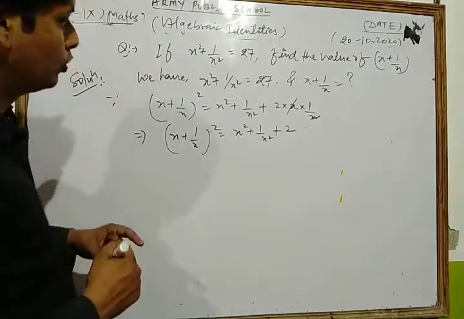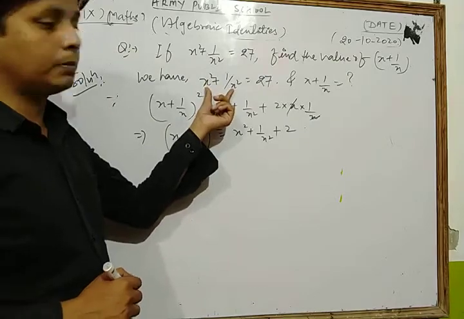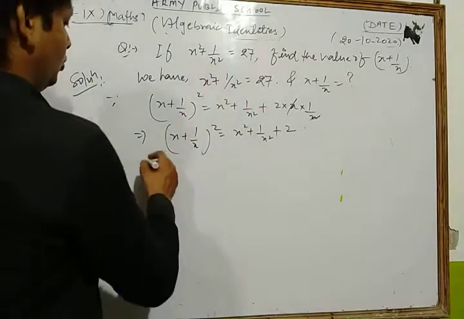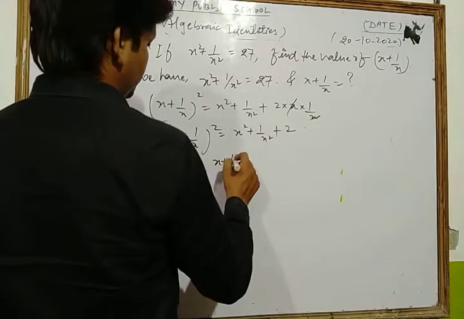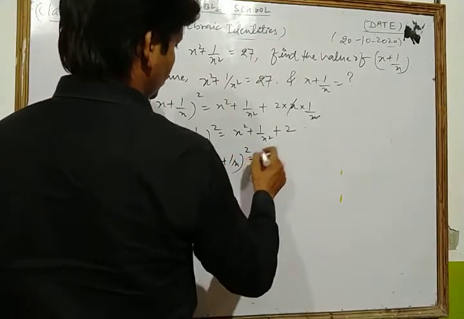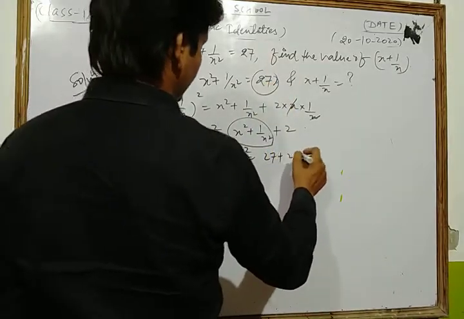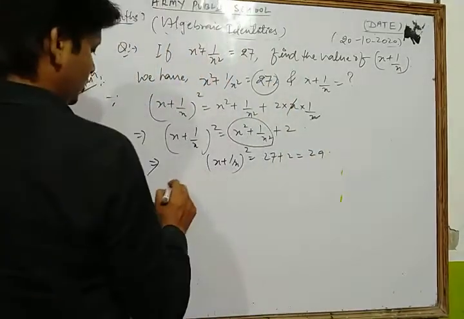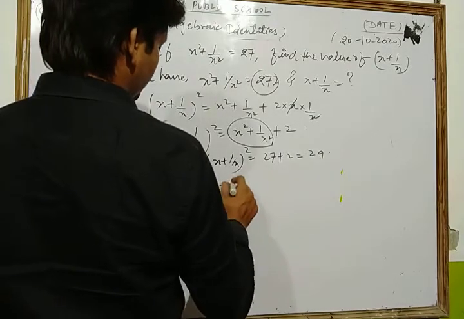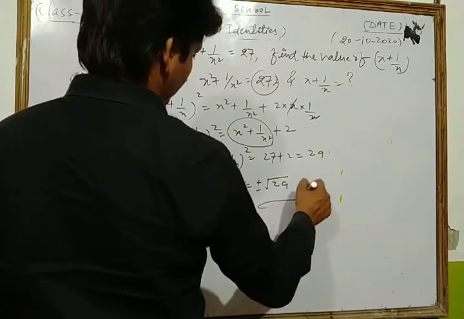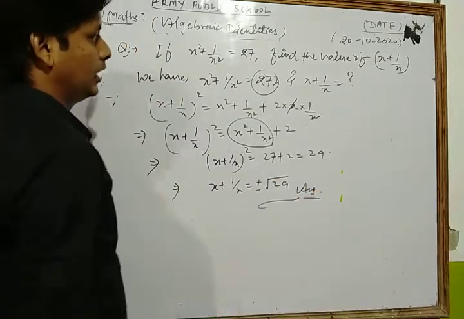Now what do I do? Now we put the value of x square plus 1 upon x square as 27. Okay, now look, we write (x plus 1 upon x) whole square is equal to the value of this, which is what? 27. So we write 27 plus 2, that is what? 29. Thus the value of x plus 1 upon x is equal to what? Plus minus square root 29. This is our required answer.